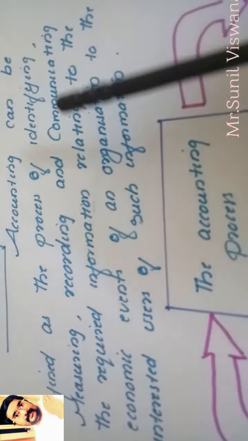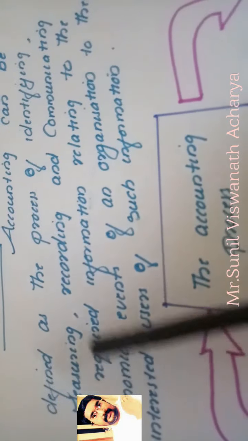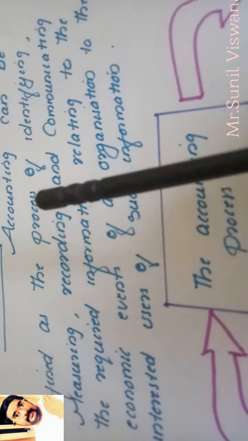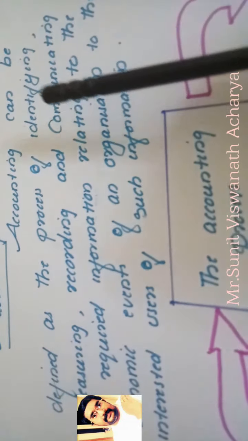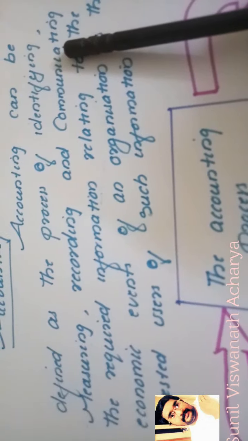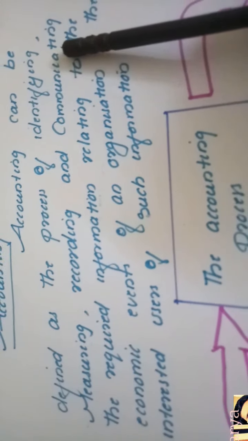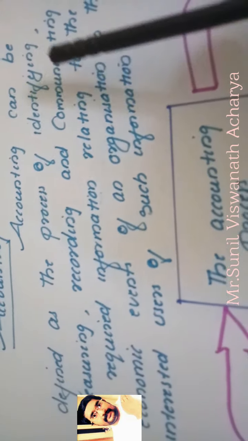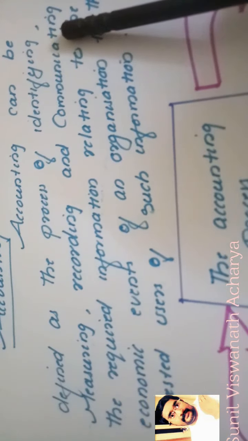Then later on communicating the required information. So some people need some relevant information. That information we have to communicate to them. Communicate means we know the transferring the messages, right? So ideas we are sharing is communicating.